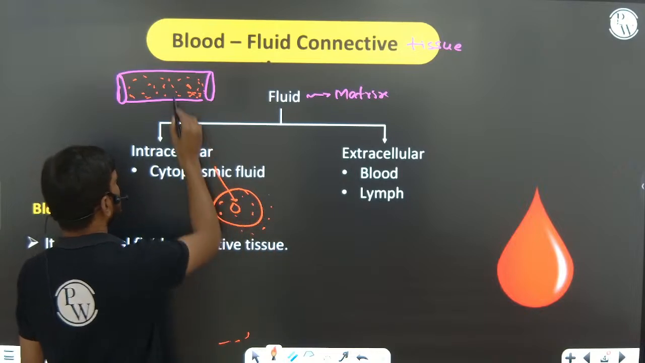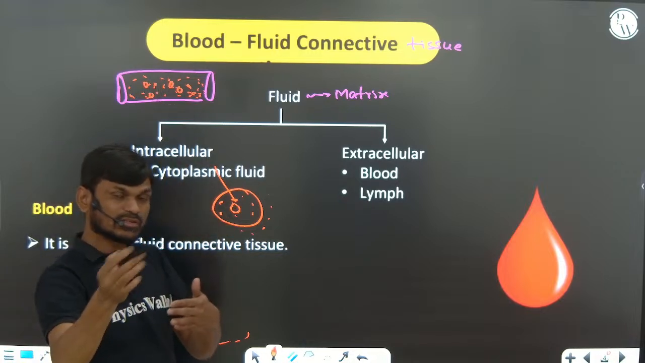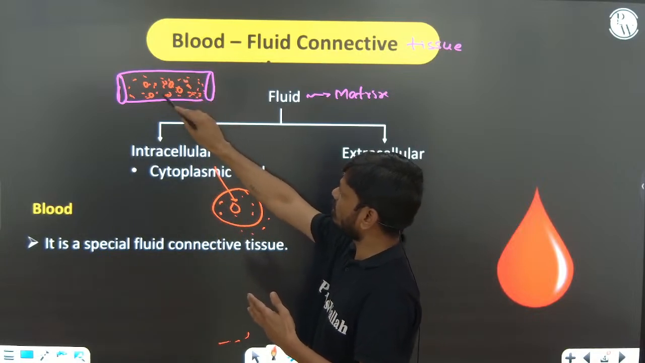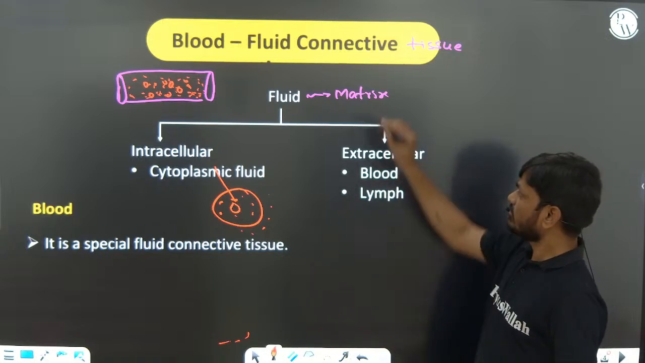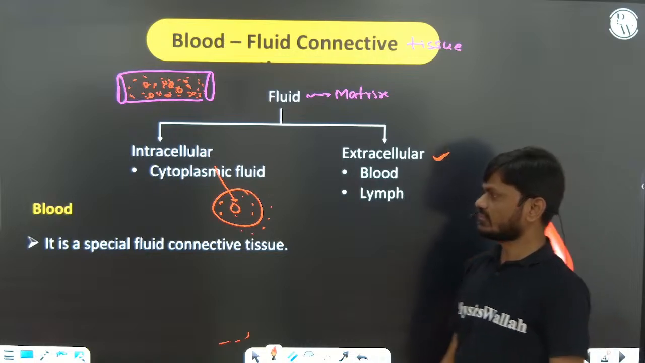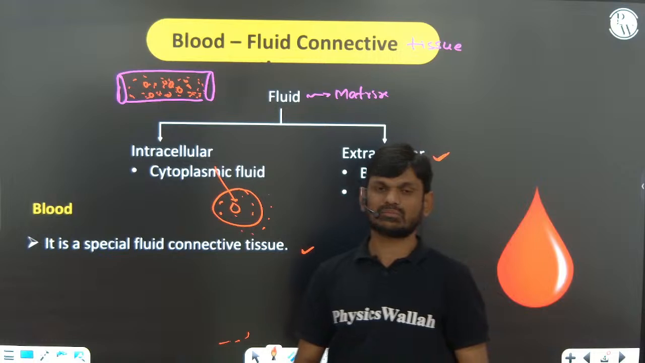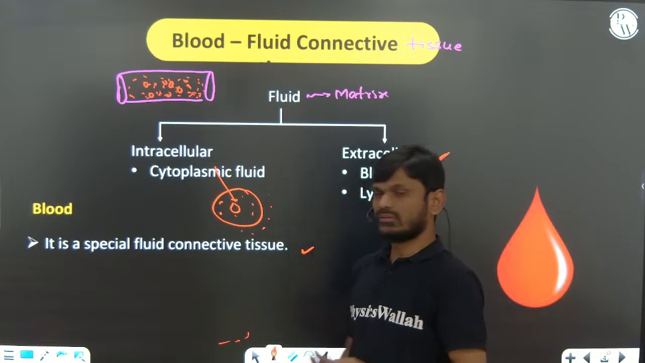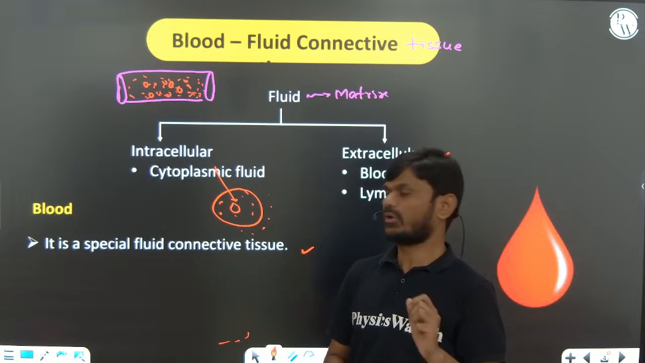Outside the cell you can see these are all WBC, RBC. Now the liquid which is present outside the cells, the RBC and WBC, the liquid portion of the blood, we call extracellular fluid, that is blood and lymph. So blood is a specialized connective tissue. We know that there are cartilage, bone and blood. These are the specialized connective tissues. Important.